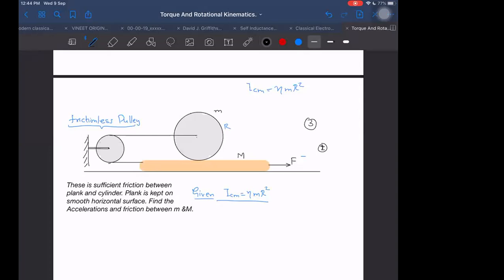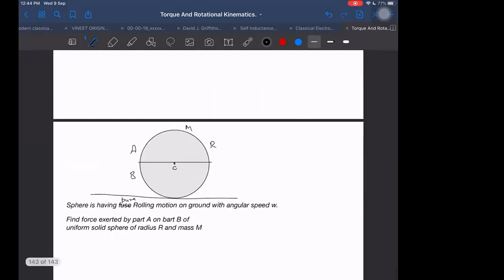Then I may try to do it in such a way so that I may not have to take the internal friction and internal normal. If I don't have to take internal friction and internal normal, then how many equations will be eliminated? 2 unknowns will not be required here. So try to do that. I can maybe discuss tomorrow only.